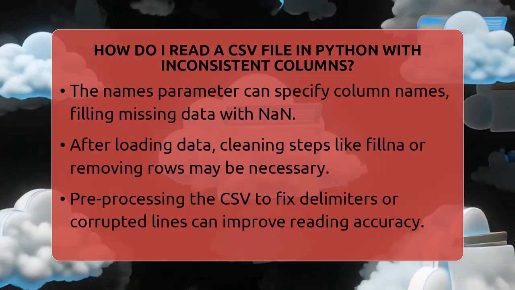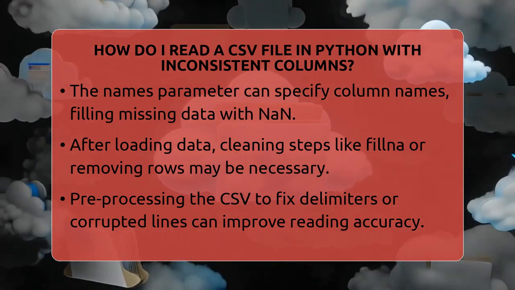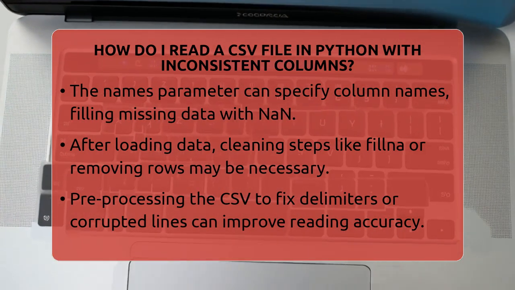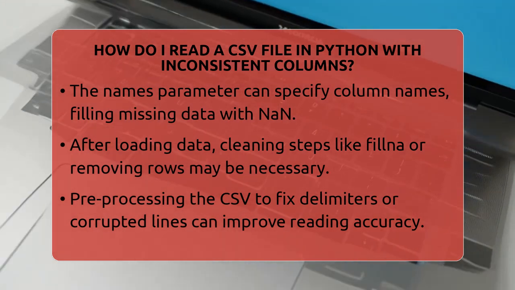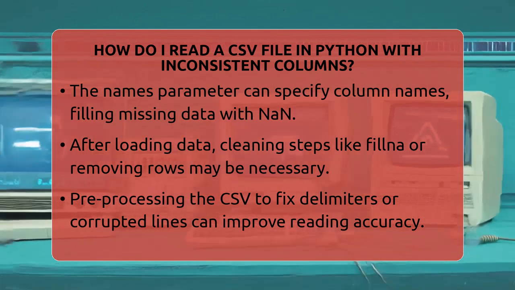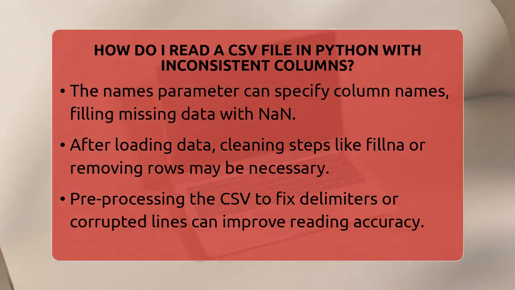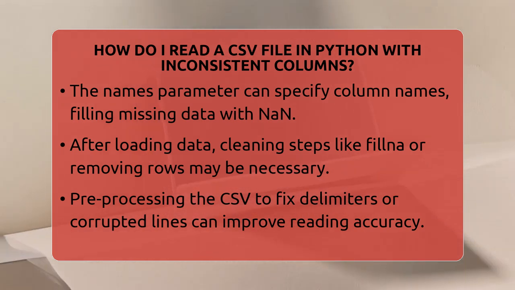Then, you can specify the number of columns you want using the names parameter. For instance, if your maximum number of columns is 5, you can set names to a list of 5 numbers like 0 to 4. Pandas will then fill in missing values with NaN, which stands for not a number. This way, your data stays in a rectangular shape, making it easier to work with later.